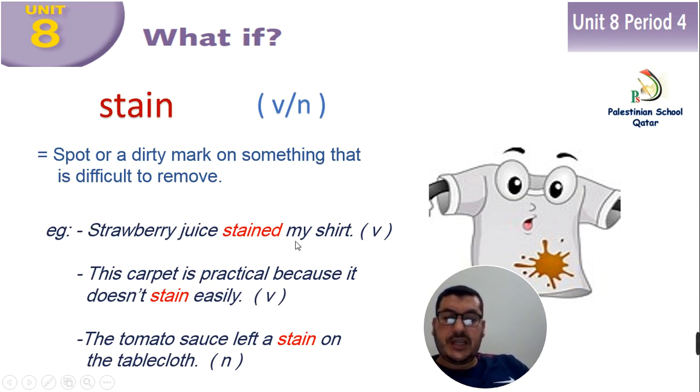Strawberry juice stained my shirt, and this comes as a verb. This carpet is practical because it doesn't stain easily. It also comes as a verb. And here is another example, where it comes as a noun. The tomato sauce left a stain on the tablecloth.